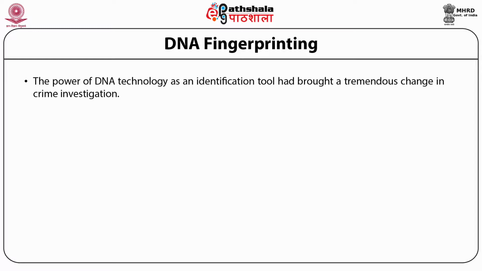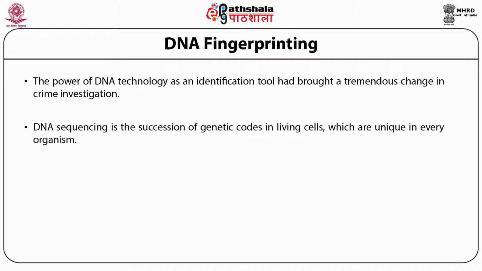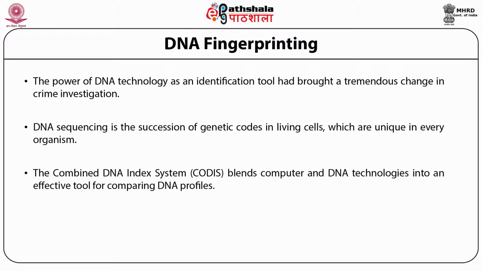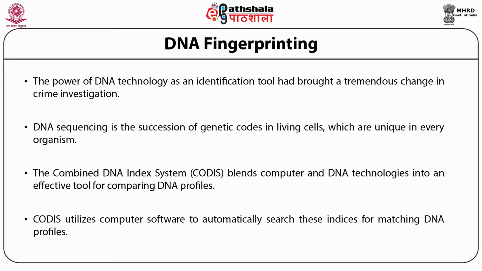The power of DNA technology as an identification tool has brought a tremendous change in crime investigation. DNA sequencing is the succession of genetic codes in the living cells which are unique in every organism. The Combined DNA Index System blends computer and DNA technologies into an effective tool for comparing DNA profiles. The CODIS software utilizes computer software to automatically search these indices for matching DNA profiles.